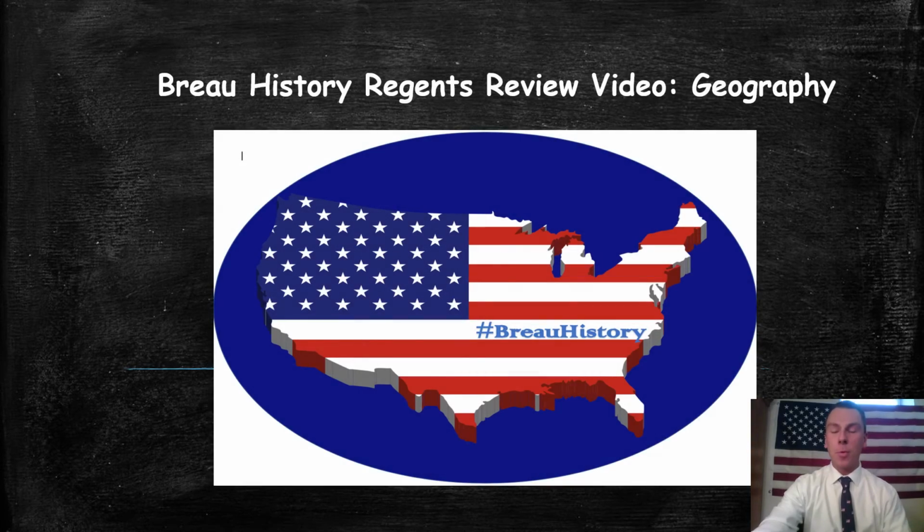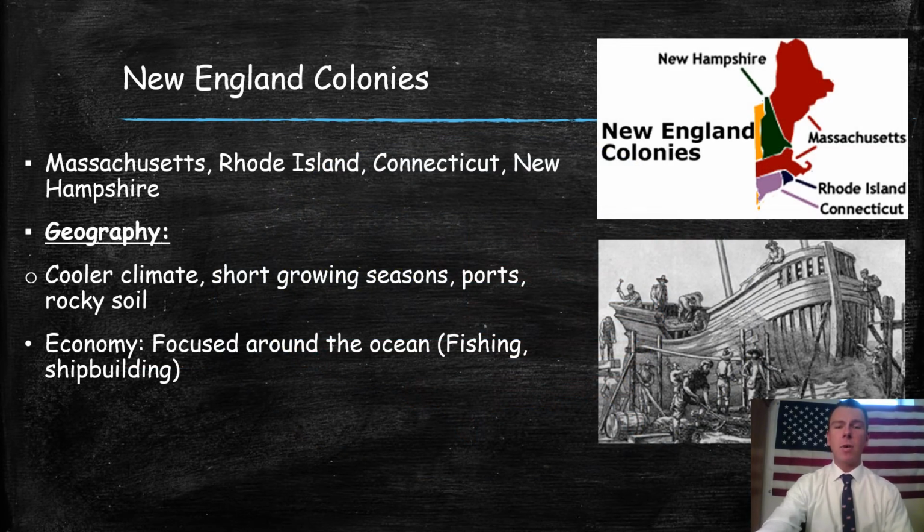Alrighty, so when we're talking about the geography of the United States, it's really important that we understand these three geographical regions. The first region that we're going to be looking at is the New England region. Great Britain is going to have colonies established in North America, and these are called the New England colonies. So what states are those made up of? We can see it's made up of the states of Massachusetts, Rhode Island, Connecticut, and New Hampshire.